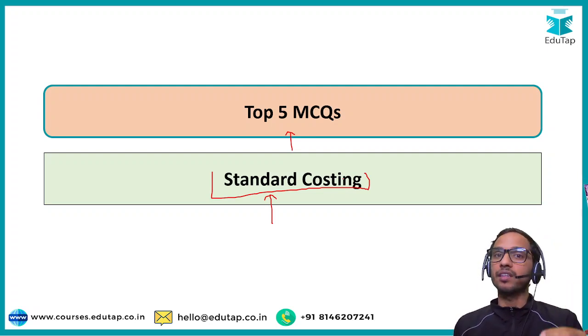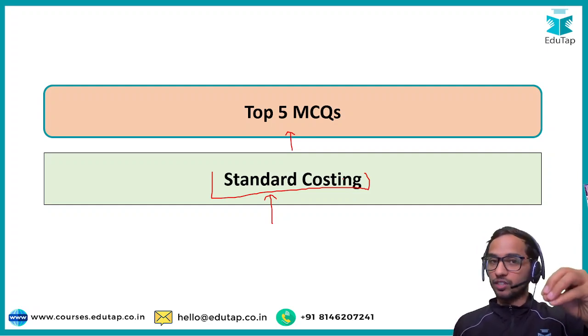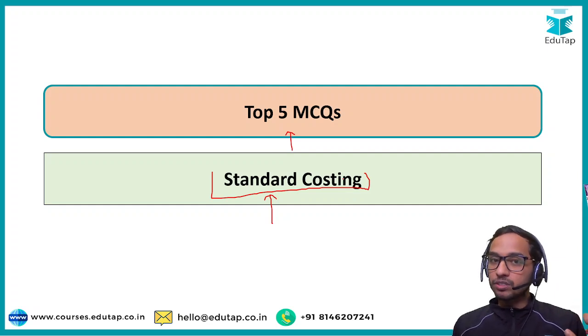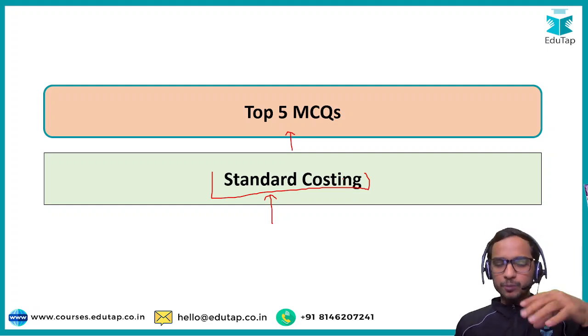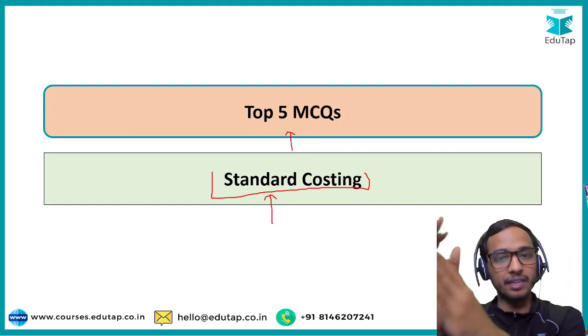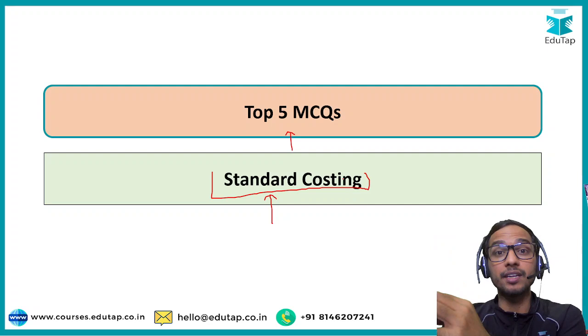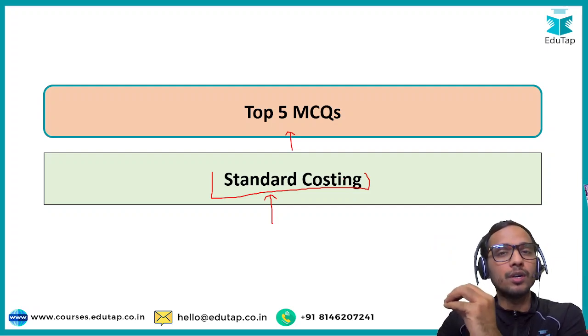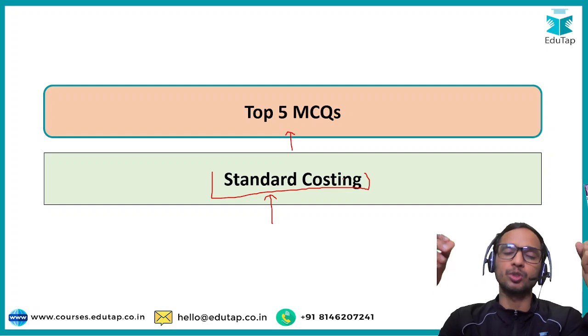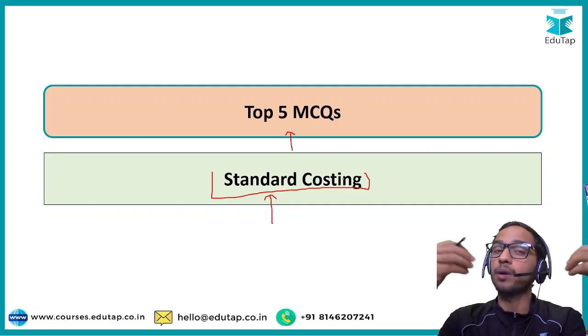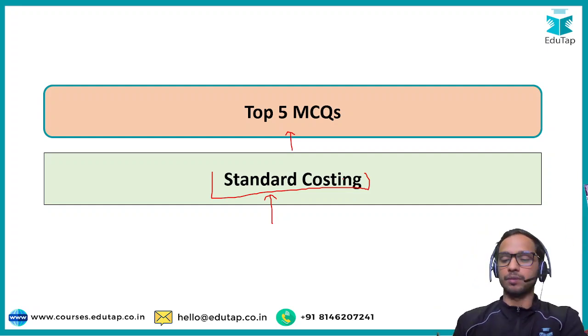We have seen in the previous year papers key numericals are getting asked from this particular chapter. So standard costing becomes important from the context of numericals. In this session we are going to talk about the numericals as well. We are going to do some numericals and also look at a few numericals which have been previously asked, right? So that way you have a good understanding of how to attempt numericals in this chapter.